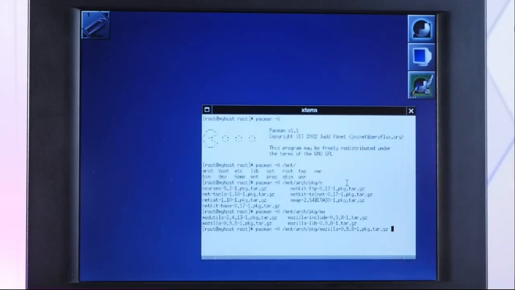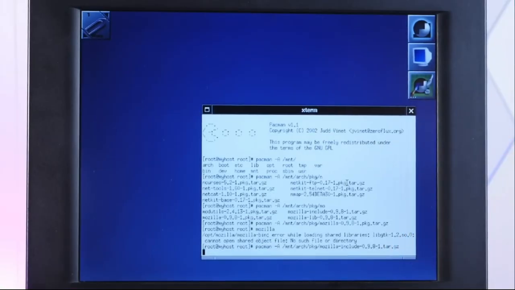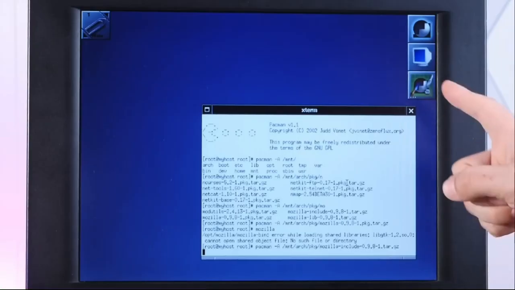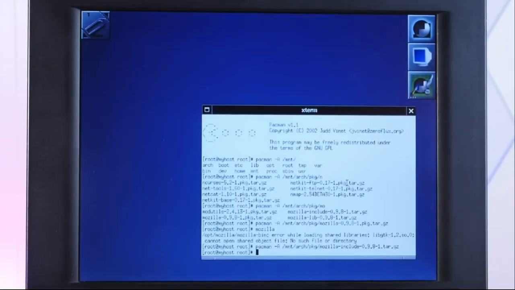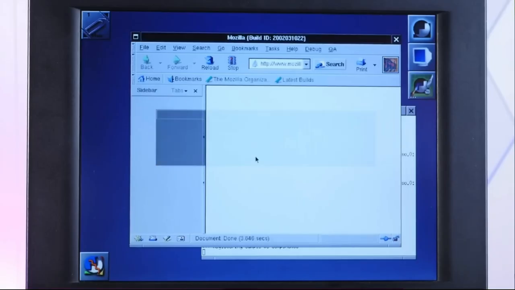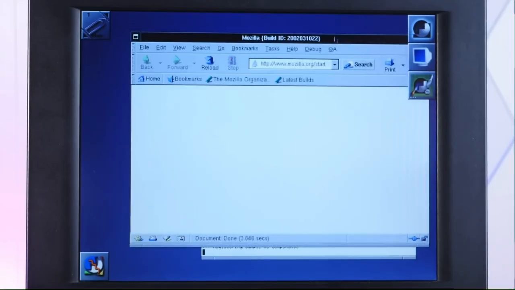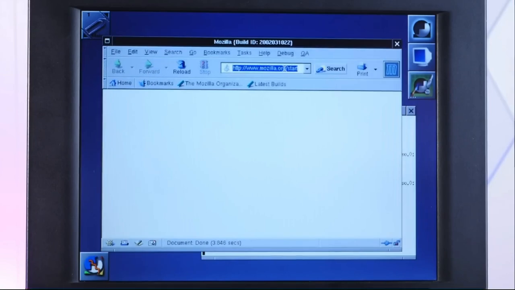There we have Mozilla on the CD-ROM, 0.9.8. Can we launch it? No, we need these libraries too. Okay. There's probably some way to do the dependencies automatically, but I'm not really a computer guy, so I don't know. Hey, look at that. We have Mozilla. What a beautiful web browser this is. Look at that. We are not online, of course.